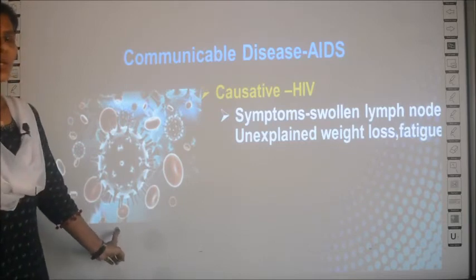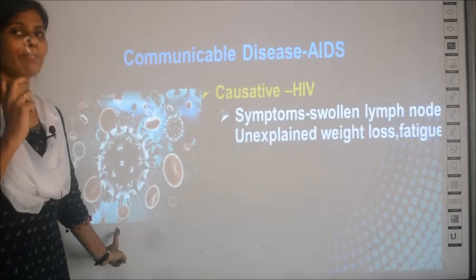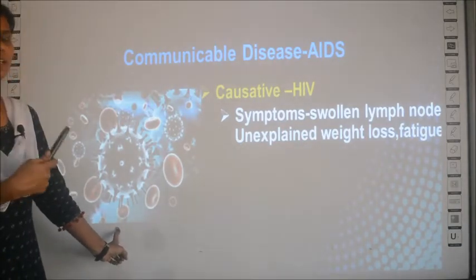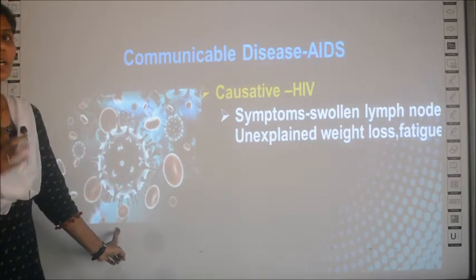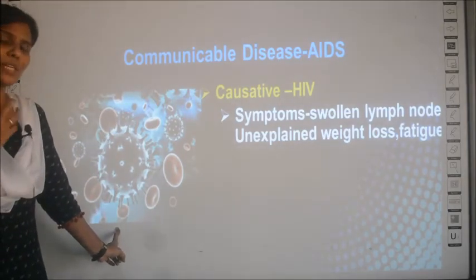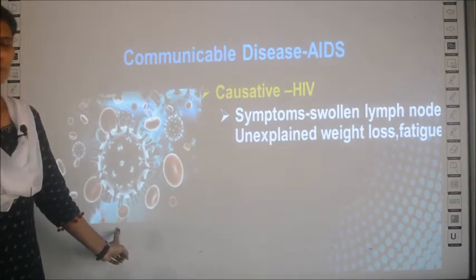As I told you, whenever your immune system is attacked, there will be swelling in the lymph nodes. I was explaining in the other slide also. Here also, since the immune system is lowered, your WBC cells will try to fight, and the lymph nodes of the HIV patient will always be swollen.